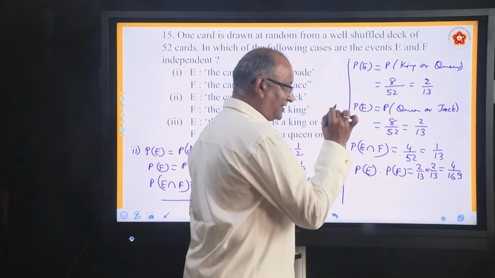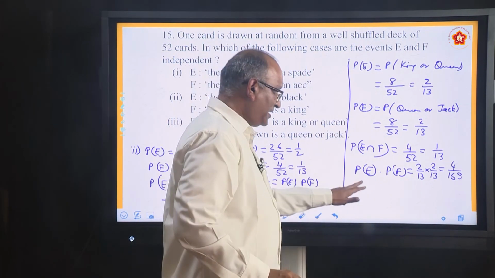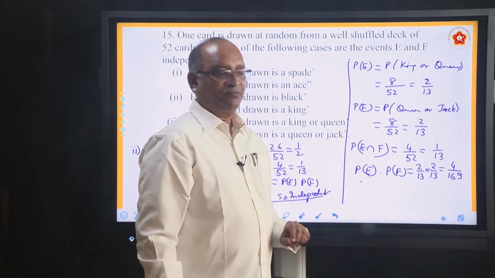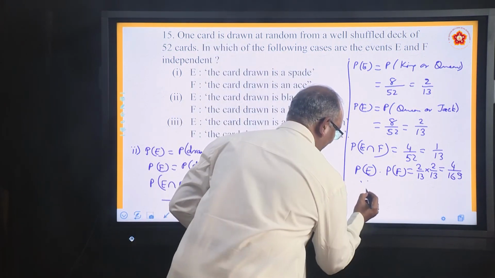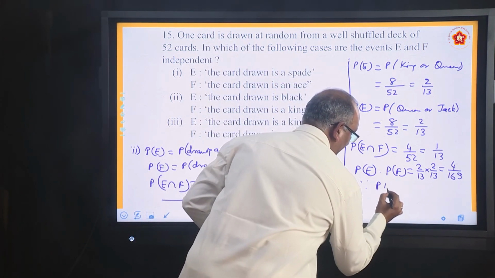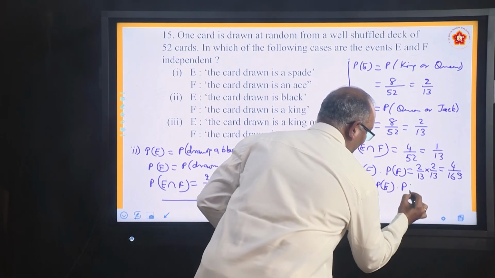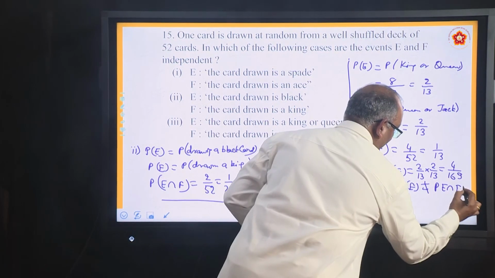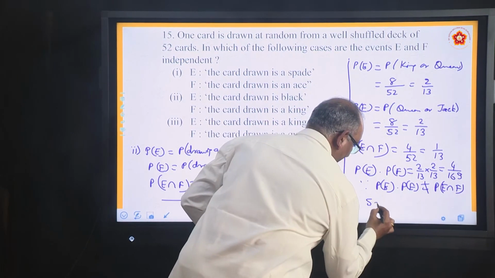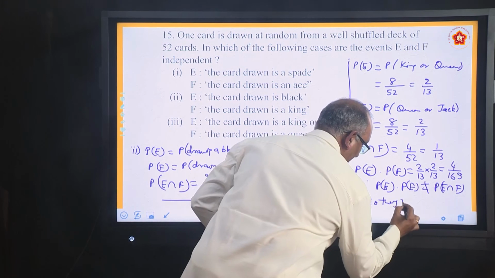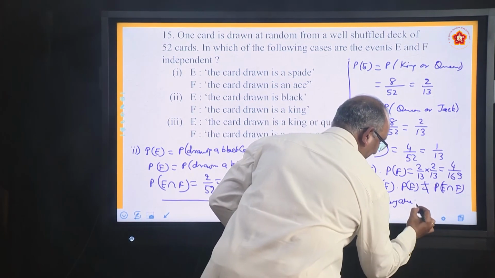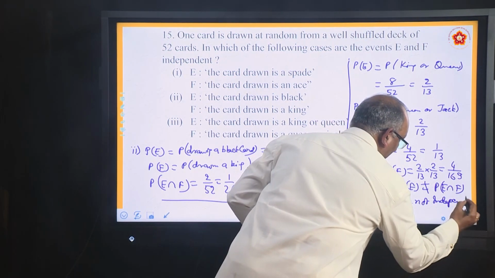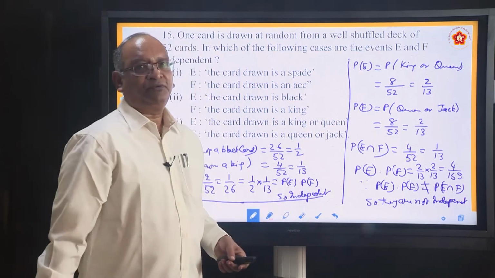You can see that in this particular problem, P(E) into P(F) is not equal to P(E intersection F). Since P(E) into P(F) is not equal to P(E intersection F), they are not independent. This is how we solve this problem.